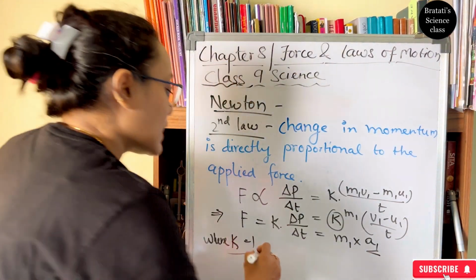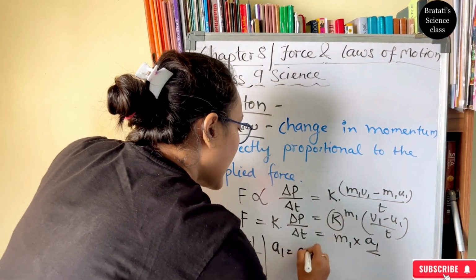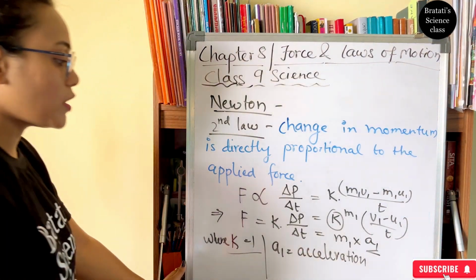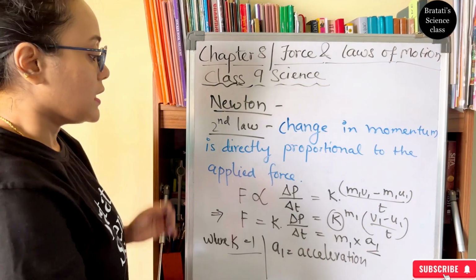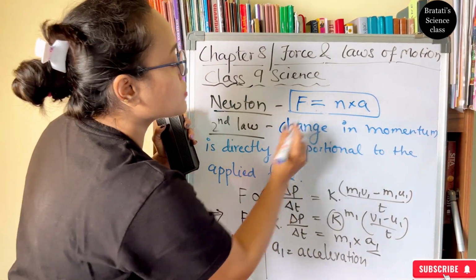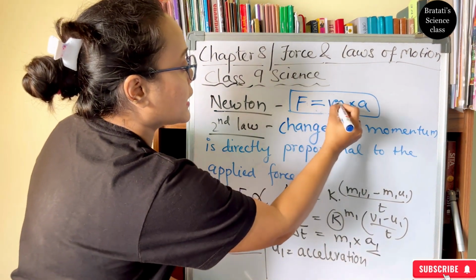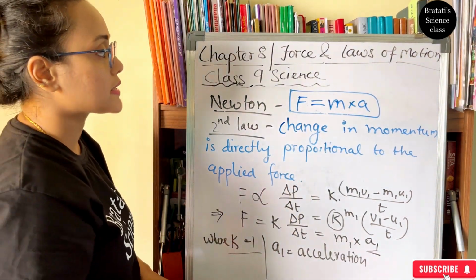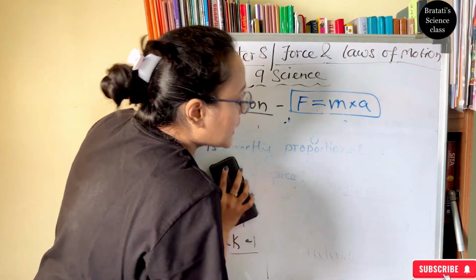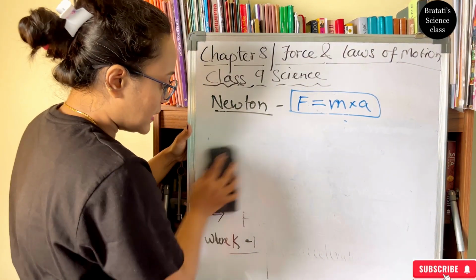where a1 is the acceleration. So from this derivation we come to know that the second law is stating that F equals m into a, that is mass into acceleration. So from the second law we can derive the definition of force.